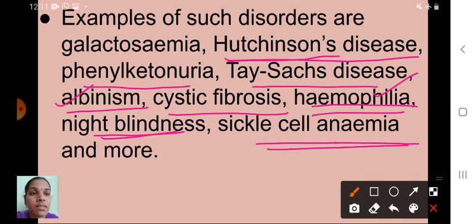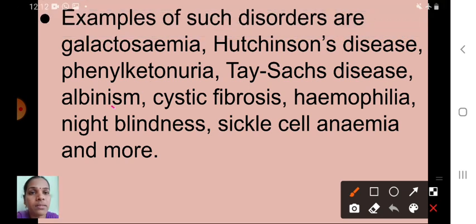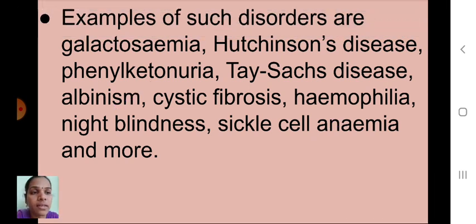What is meant by sickle cell anemia? That also I will discuss with you later. Children, and more. So these are some genetic disorders given in our textbook. But here, briefly, we will see about albinism and sickle cell anemia. Understood, children? Yes.